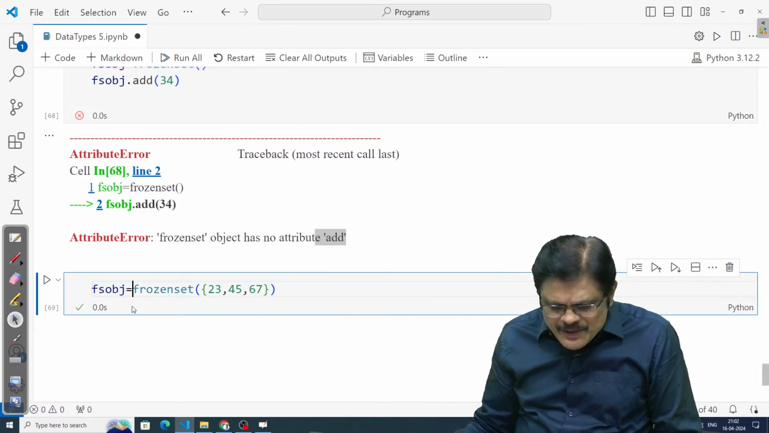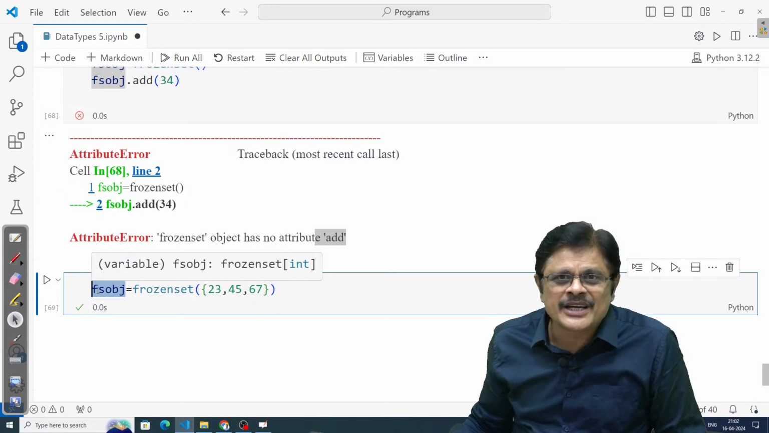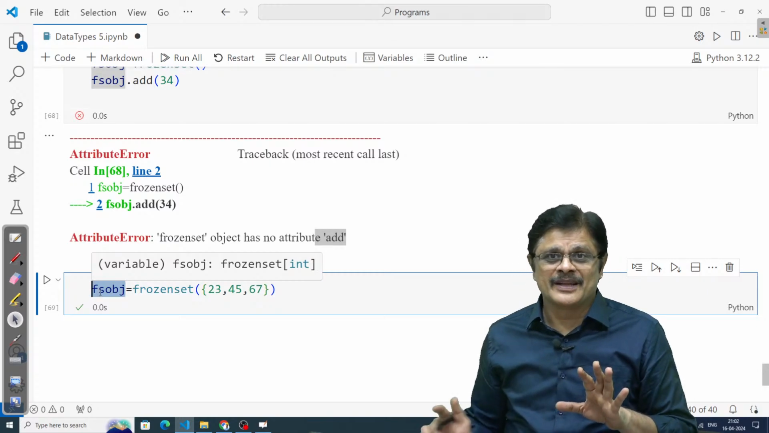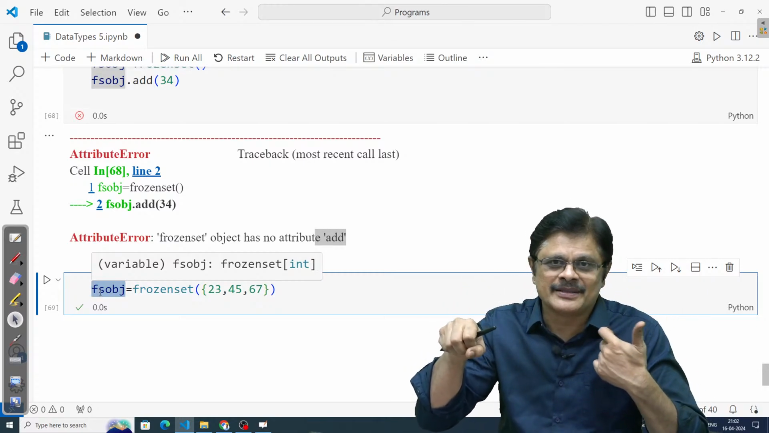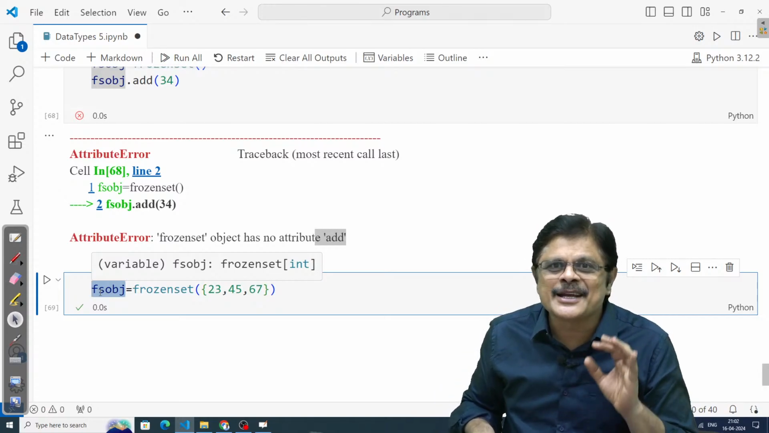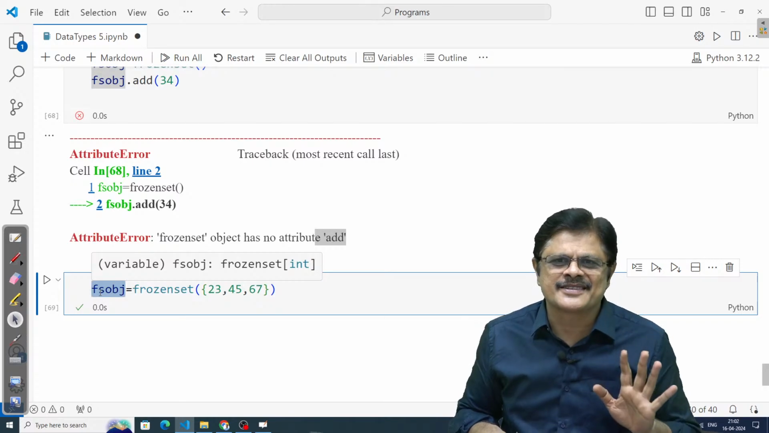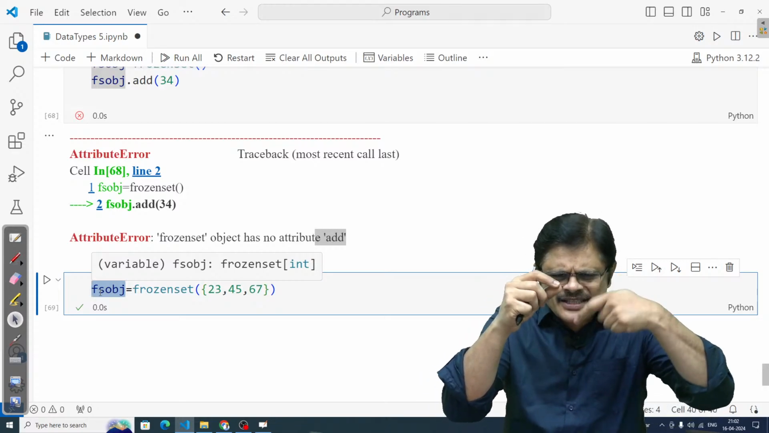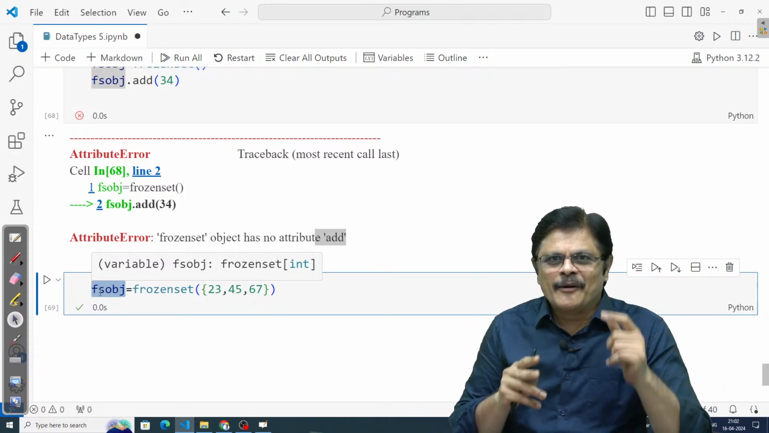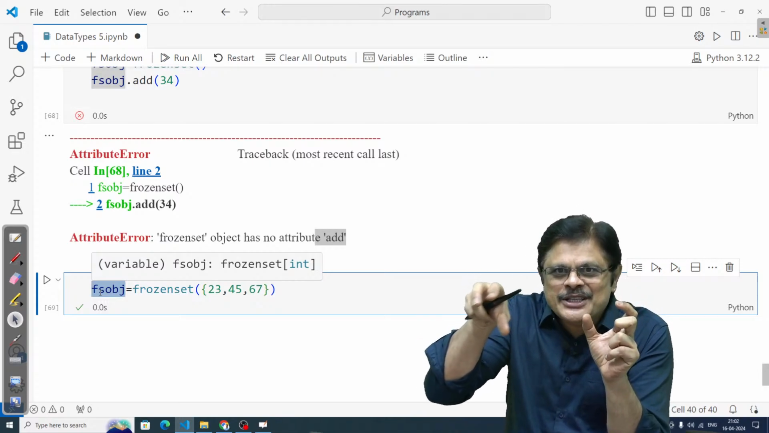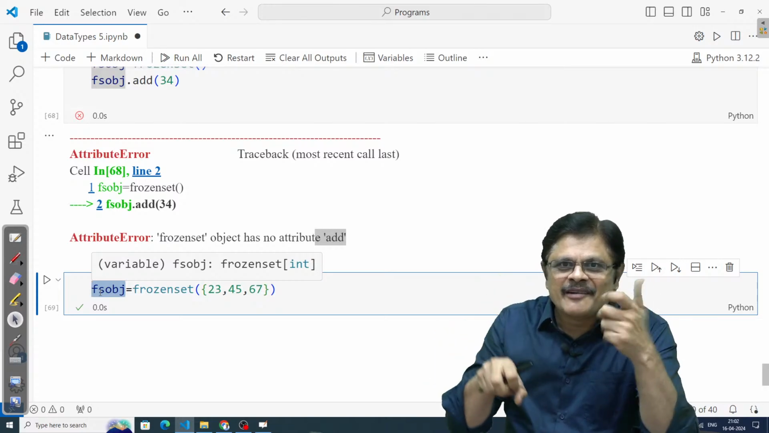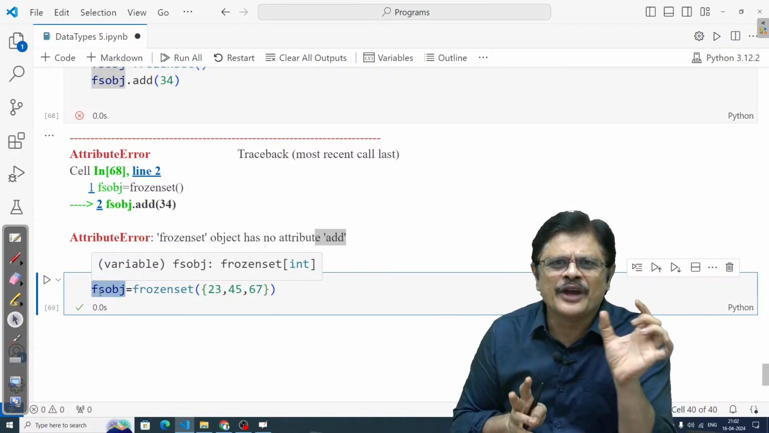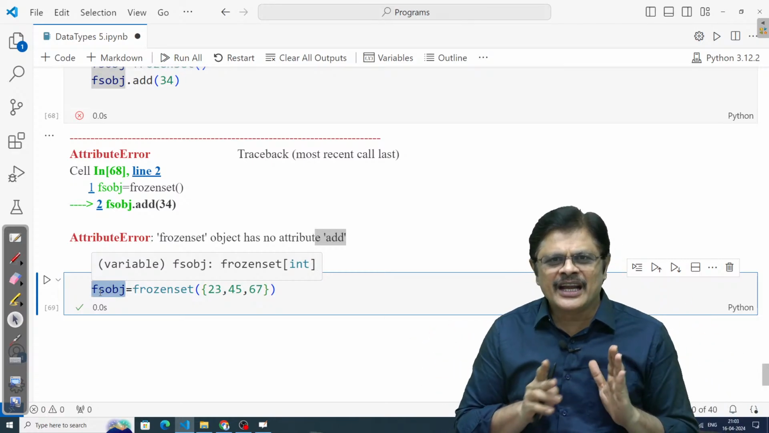On this FS object I cannot add any more elements. Please note that. When I say an object is immutable, the object is immutable, not the variable. In Python, the secret is that variables are just names. If it is referring to an immutable object, you can still change the reference to something else. That is possible. But using this, you cannot add an element to this particular object, because the object is immutable. A variable in Python is just a name.